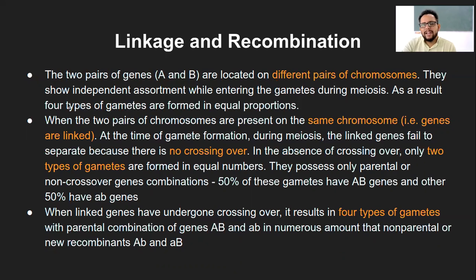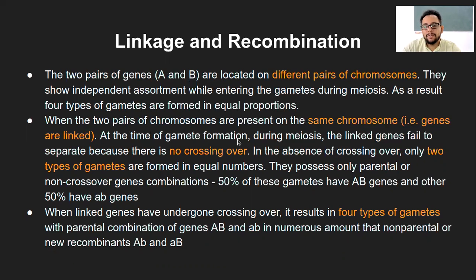That way the gametes will be formed during meiosis, and as a result there will be four types of gamete: capital A with capital B, capital A with small b, small a with capital B, and small a with small b. These four types of gamete are formed in equal proportion. That is what we have learned in Mendelian genetics. Now the variation is here. When the two pairs of genes are present on the same chromosome, that is, the genes are linked, that means they are closely associated with each other.